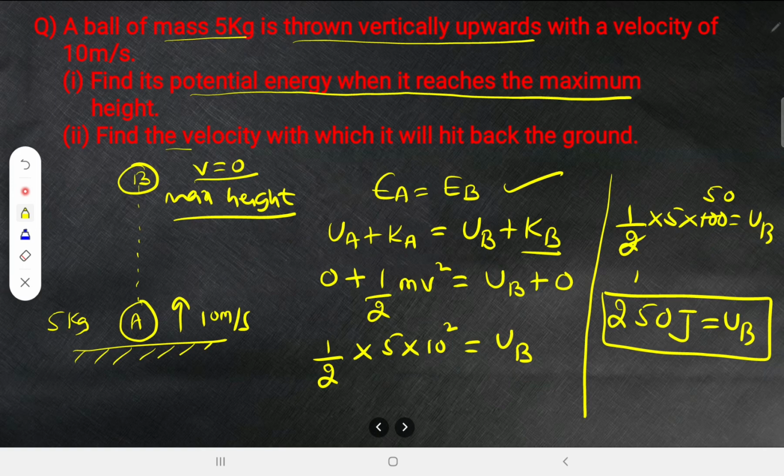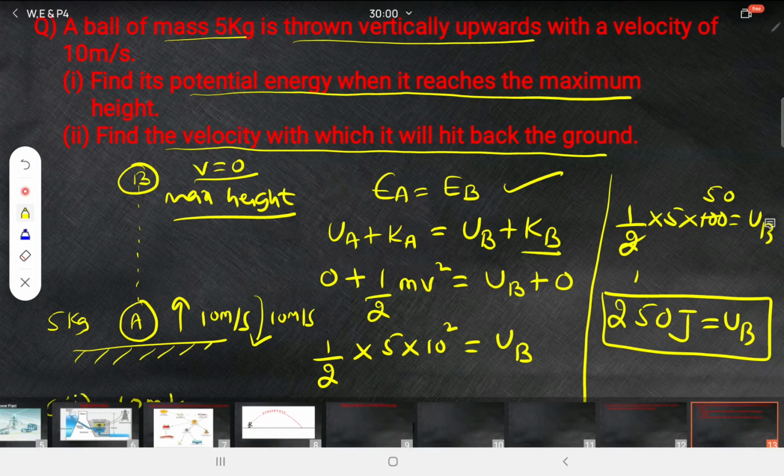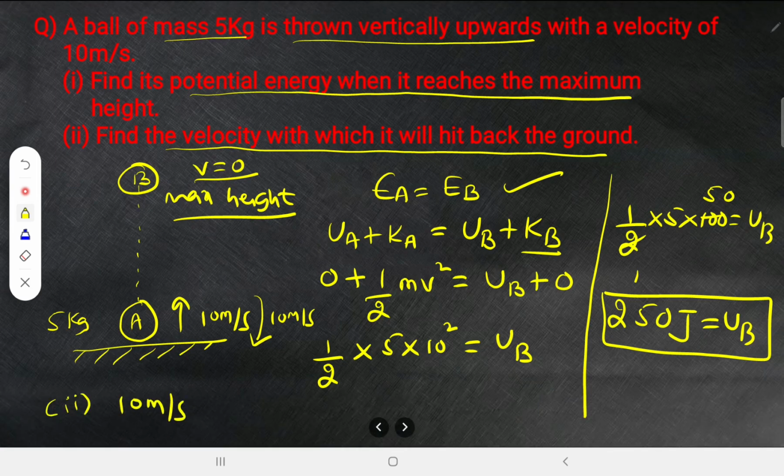Now they are asking us to find the velocity with which it will hit back the ground. With the same velocity you have thrown, it is going to hit back, that is 10 meter per second. Why? Because the potential energy is 0 when we throw it above, and when it has come back then also the potential energy is 0. If both potential energies are 0, the kinetic energy must be the same, which means the velocity must be the same. So the answer for the second one is 10 meter per second. It is going to hit back with the same velocity.